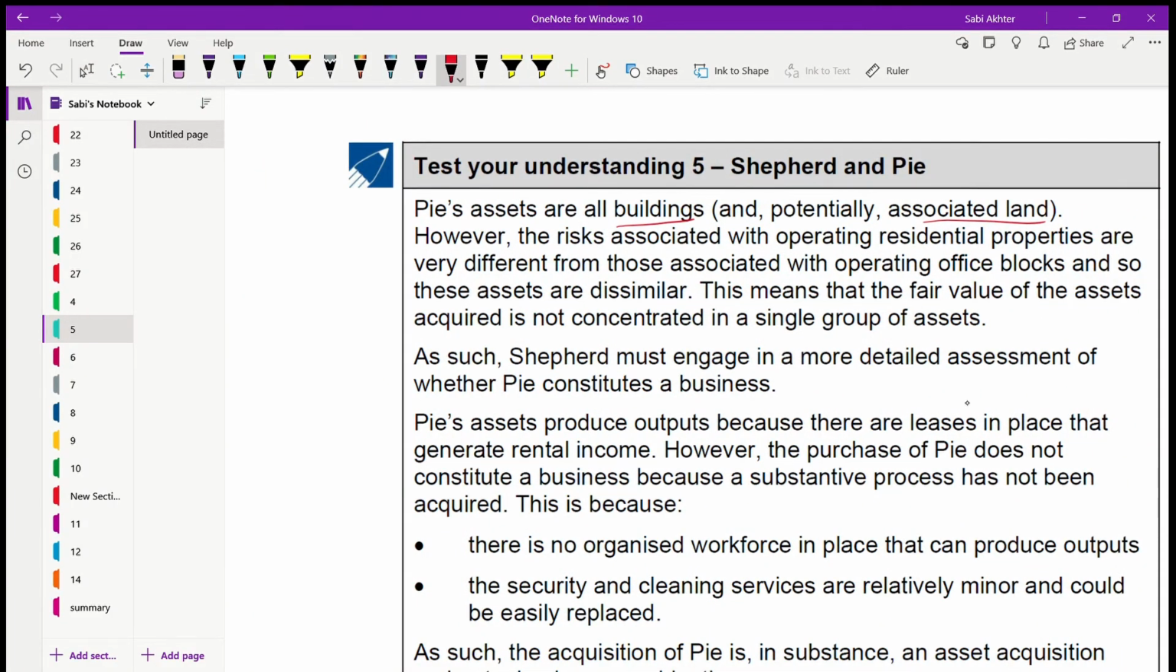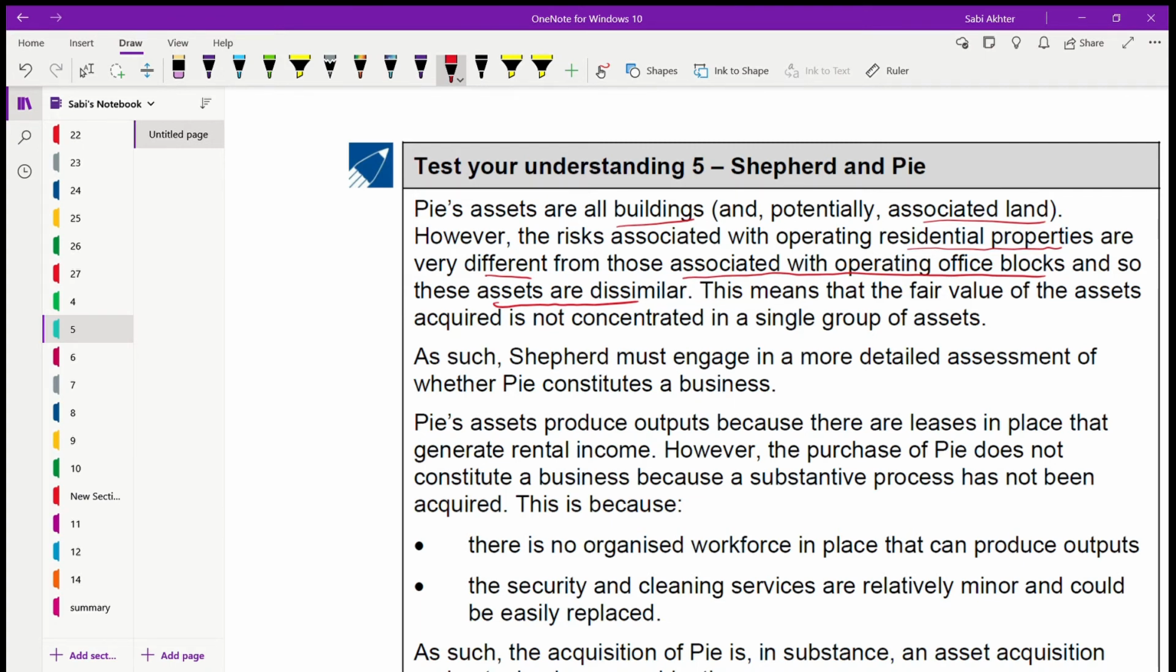However, the risk associated with operating residential properties are very different from those associated with operating office blocks. You have to find the differences in the risk or the return if there is more than one asset. Okay, one is for residential property, the other one we are using for commercial property or office blocks. So the risk is very different. So because the risk is very different, we can say the assets are dissimilar. Always you have to first find out whether the assets are similar or dissimilar. Then comes the next thing, the fair value. So in this case, earlier case, all were 20 houses, all were similar.